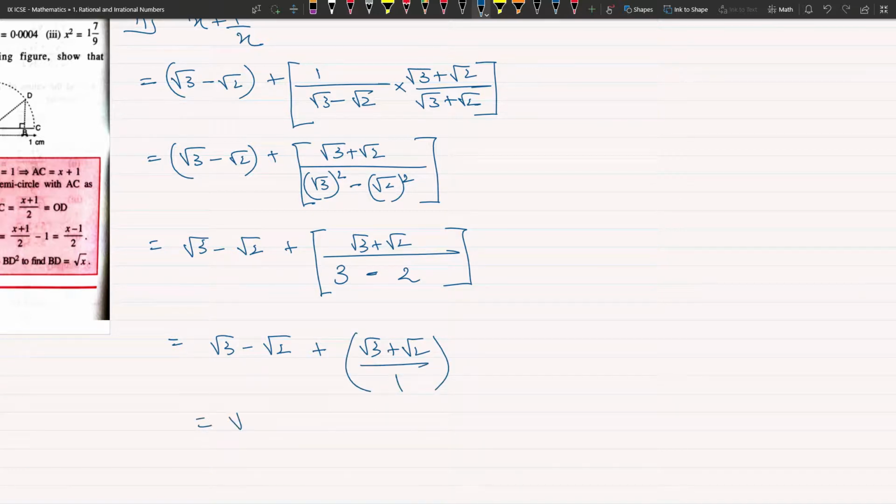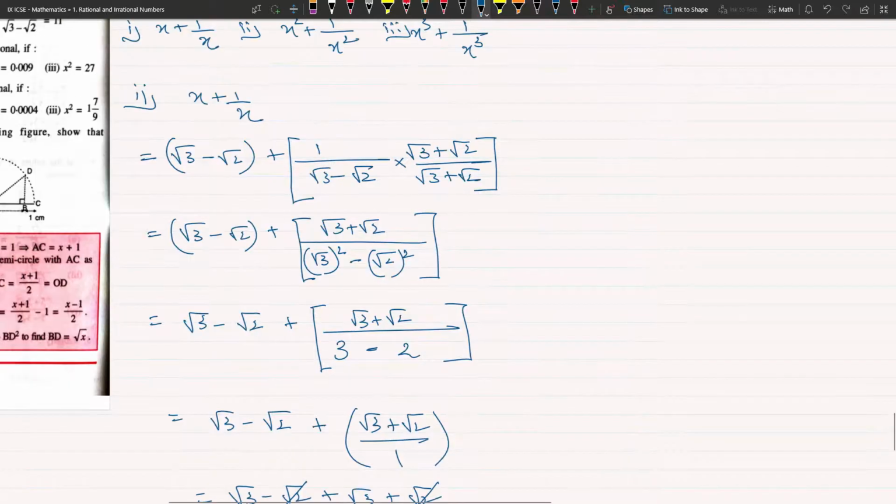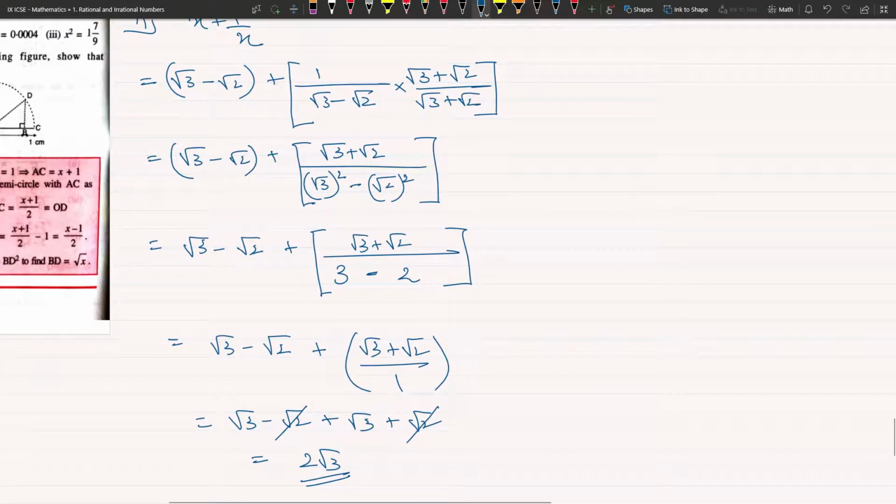If I open the bracket, it will be root 3 minus root 2 plus root 3 plus root 2. Plus root 2 minus root 2 gets cancelled. Root 3 plus root 3 is 2 root 3. So the final answer of the first part, x plus 1 by x, is 2 root 3.